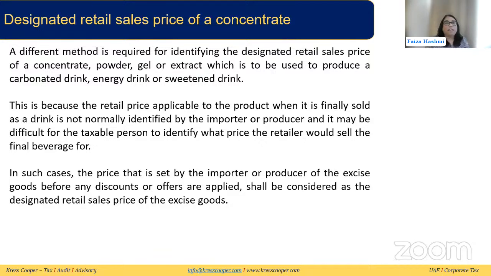For that, a different method needs to be used, because the importer and the producer will not be able to identify what price the retailer would sell the final beverage for. In that case, the law said that the price set by the importer or producer for excise tax, before applying any discounts or offers, would be considered the designated retail sale price for the excise good.